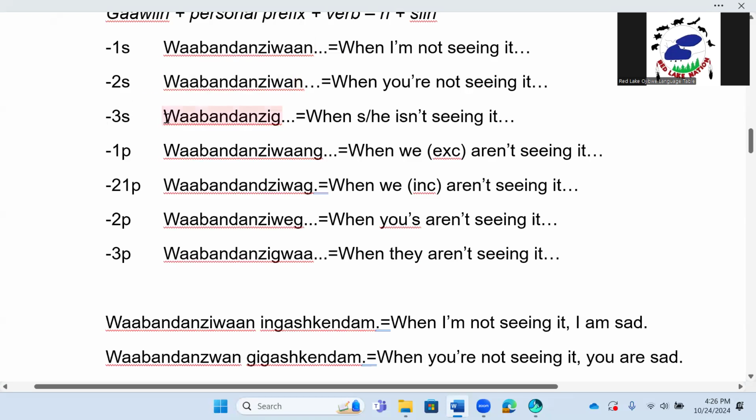Negative 3S. Wabandan Zig. When she or he isn't seeing it, and then we need an independent statement. Negative 1P. Wabandan Ziwang. When we, excluding the person we're talking to, aren't seeing it, independent statement. Wabandan Ziwang.